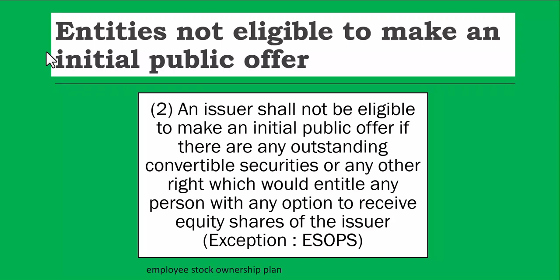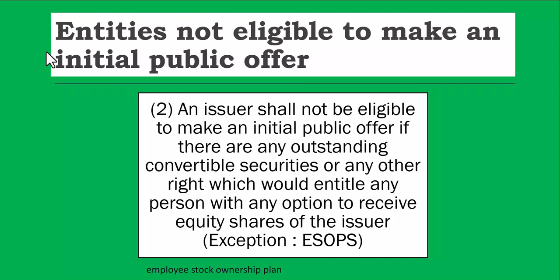That means if a company has certain convertible securities, like debentures, which can be converted into shares after a certain period, the company needs to first convert those securities into shares, and only then can they go for public. So an issuer shall not be eligible to make an IPO if there are any outstanding convertible securities or any other right which would entitle any person with any option to receive equity shares of the issuer.